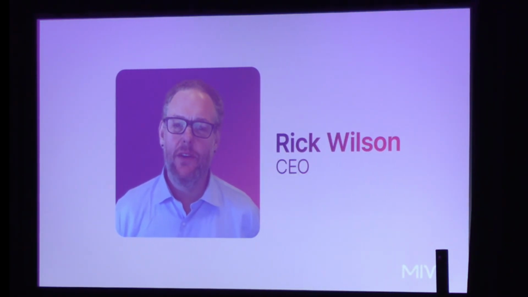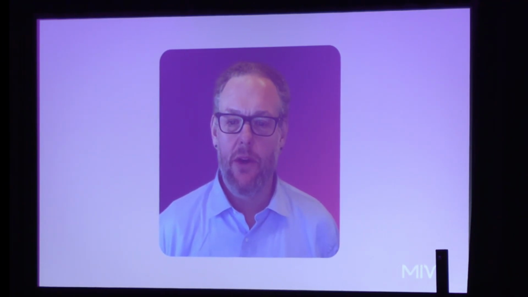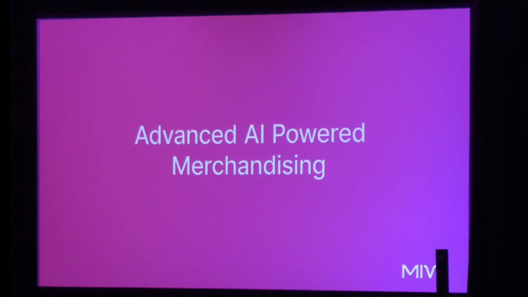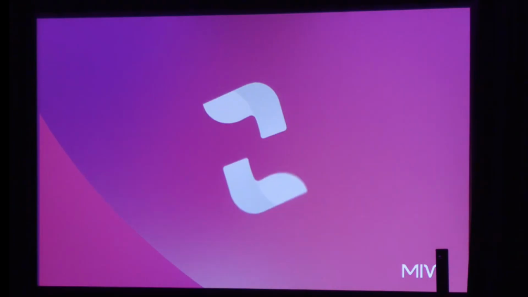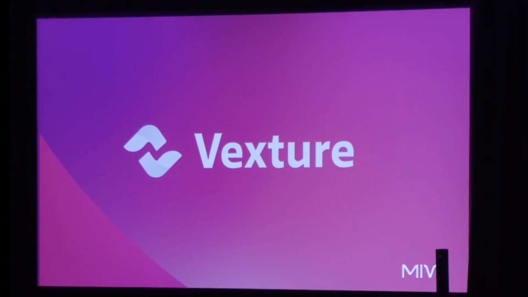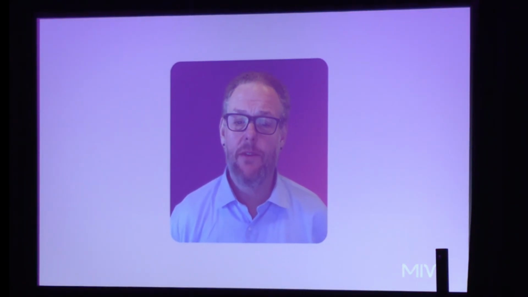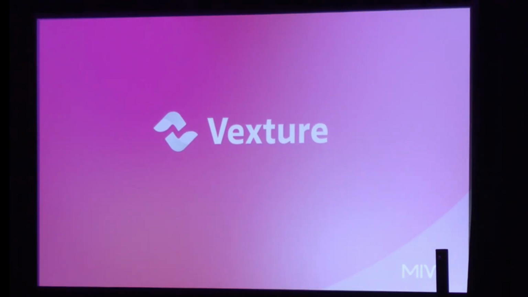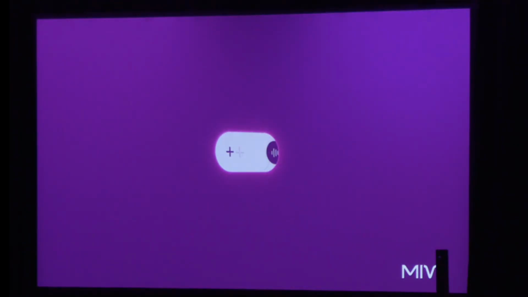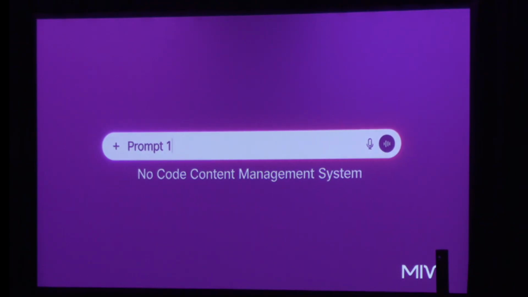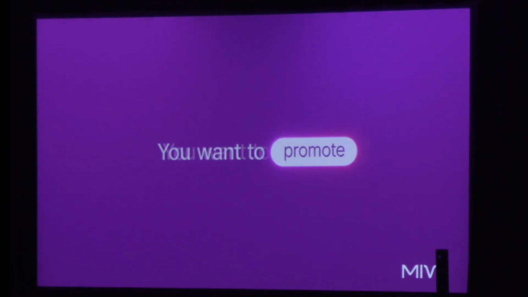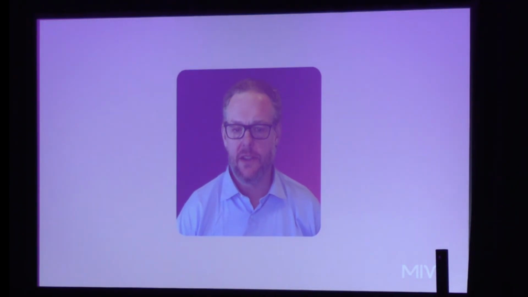Hi everyone, I'm Wilson, CEO of Miva. Today I want to show you another new capability of our e-commerce platform. It's our advanced AI-powered merchandising, as this search is built on Vexture technology and native to the platform. In reality, most of you have little time to go to online merchandising. Vexture does not mind that time. It uses natural language prompts and our no-code content management system to tell the platform what you want to promote and how. So let's take a look at our merchandising.